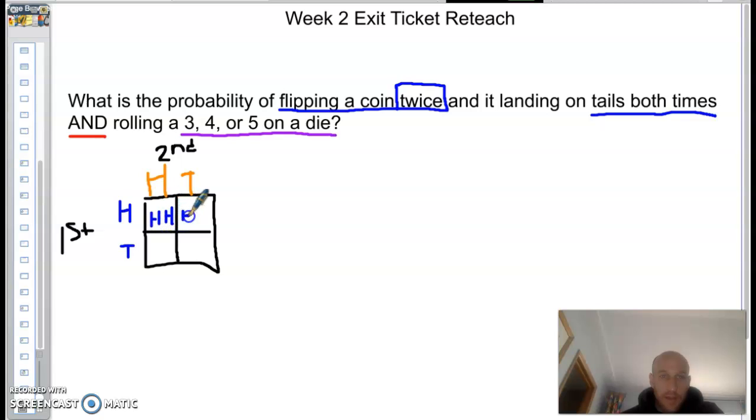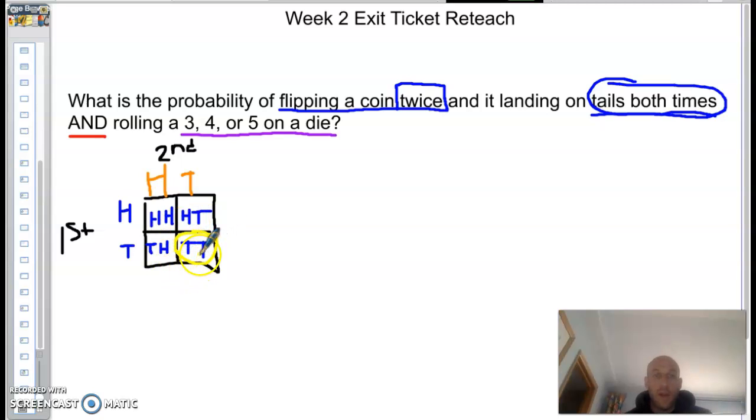So what could happen is I could get heads and heads. I could get a heads and a tails. Or I could start with the tails and then flip a heads. Or I could flip a tails and then flip a tails again. We are looking for the probability of tails both times. The only one I see is tails both times is right here.